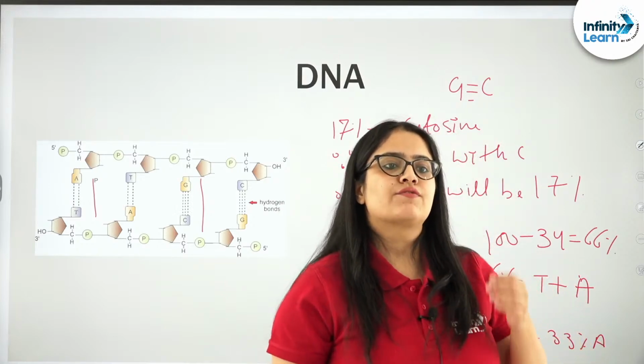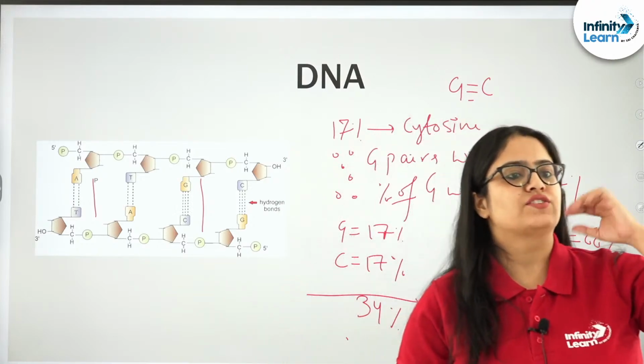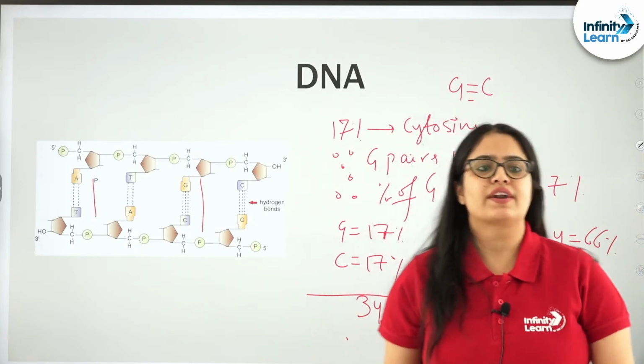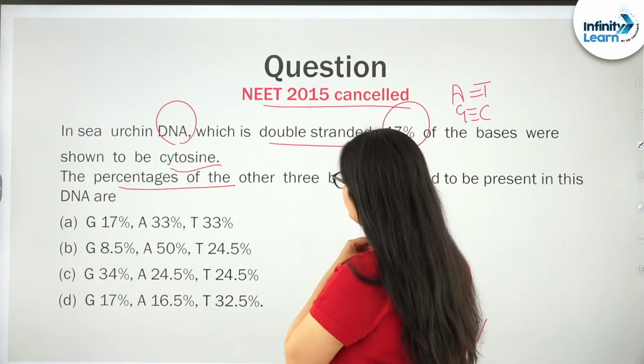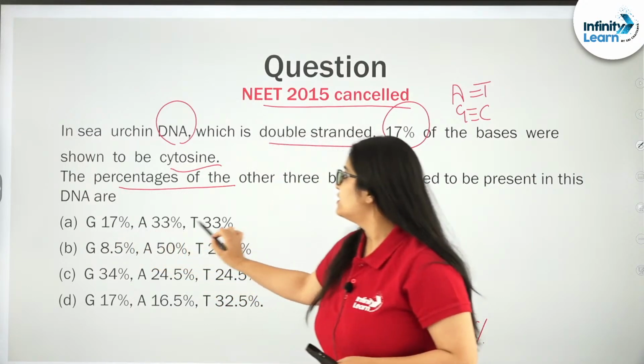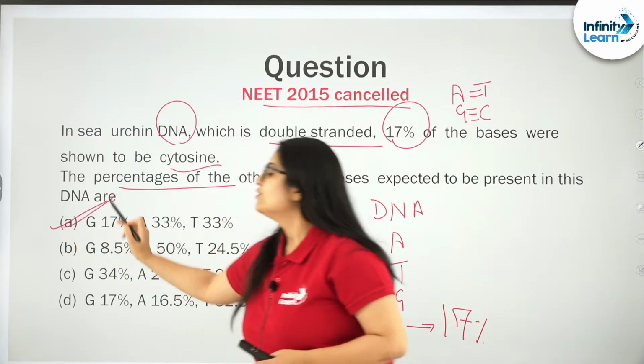Very right, Safura. Why are you deleting the message? It is correct. It is accurate. Don't worry. Next, let me give you the answer. It should be 17G, A33 and T33.